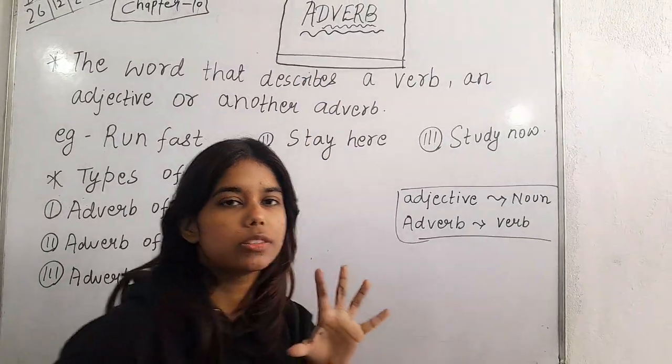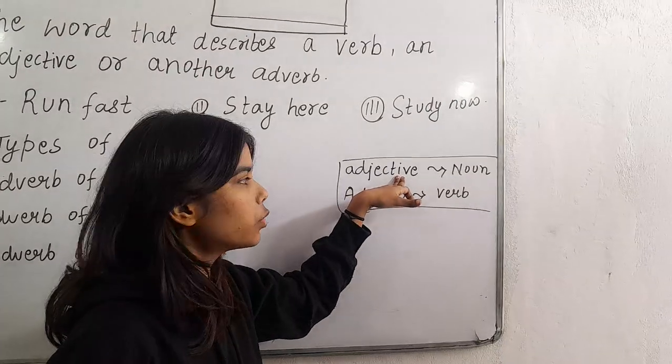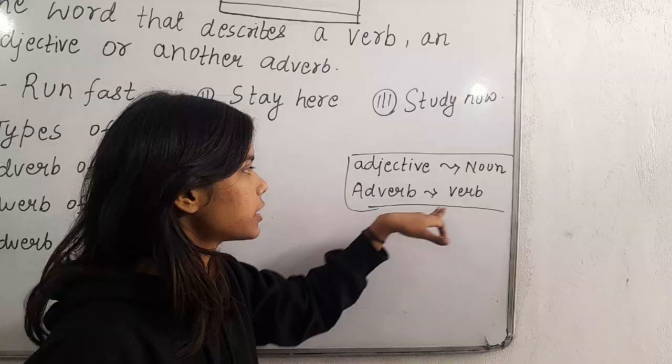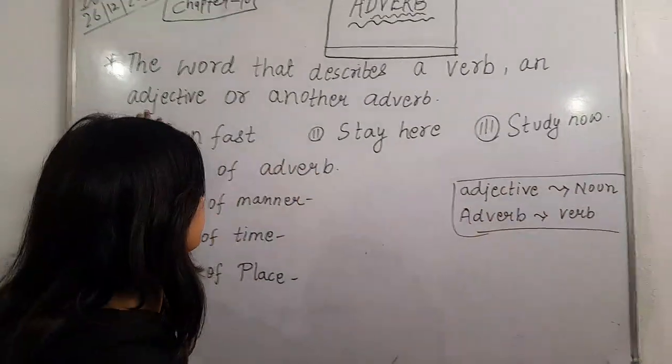adverb. Let's understand it by this reference. What is adjective? Adjective was the word that describes noun. In the same way, adverb is the word that describes a verb. Okay? We can take this reference to understand adverb.